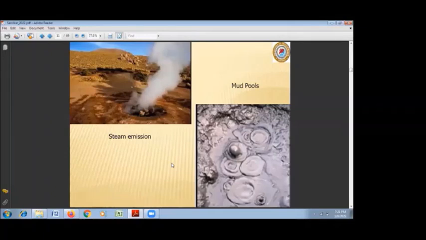This continuous emission of steam is called a mud pool or mud volcano. And such a mud volcano indicates that there is a geothermal area nearby, but it is a concealed one. There is no direct conduit to the hot water in this geothermal area.